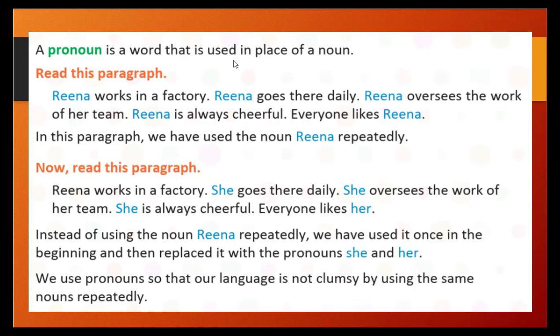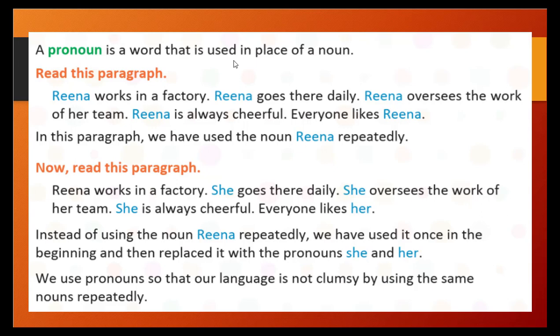Read this paragraph. Rina works in a factory. Rina goes there daily. Rina oversees the work of her team. Rina is always cheerful. Everyone likes Rina. In this paragraph, we have used Rina repeatedly. In the place of the repeated noun Rina, we will use a different word.